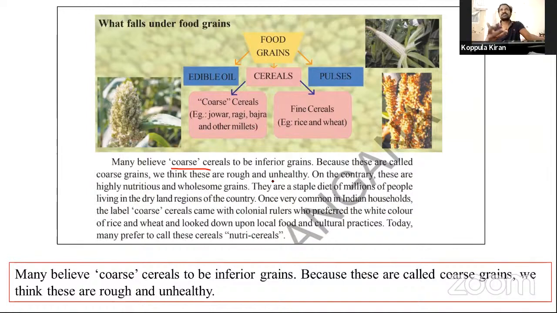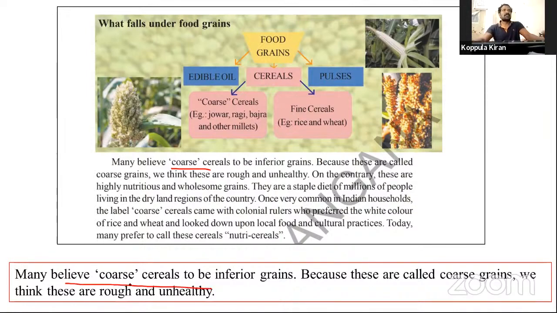They thought there is no nutrition, so they neglected them, particularly in the British period. Colonial rulers did not accept them. They preferred only white color food, that is paddy and wheat. So they neglected them. After that, they are very nutritional food, well known about these cereal foods. So these are very important.